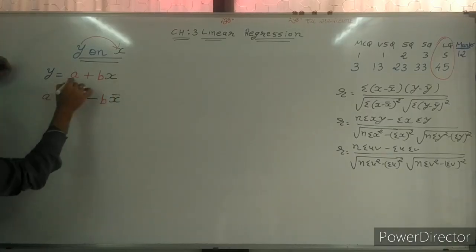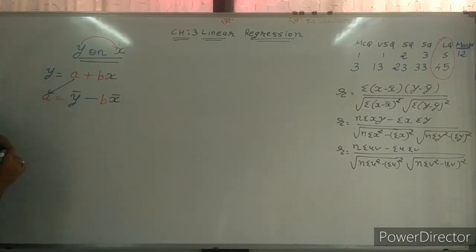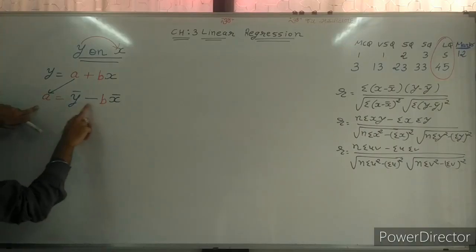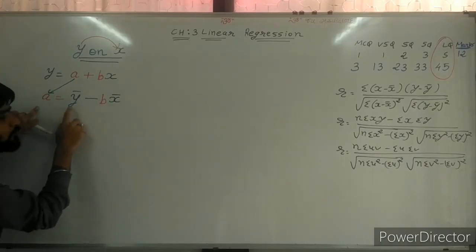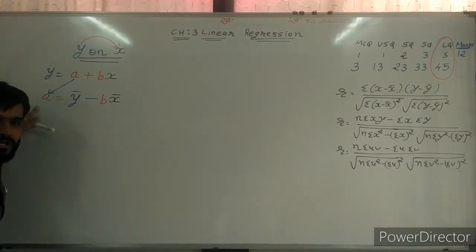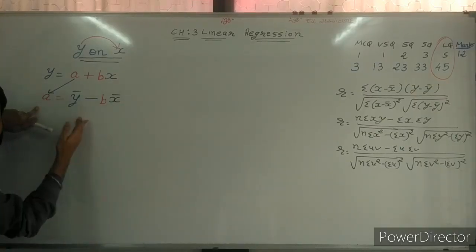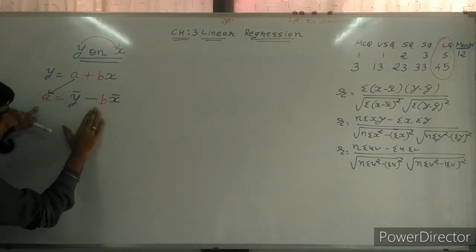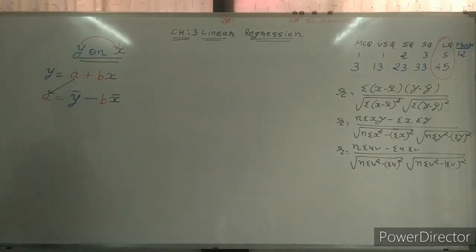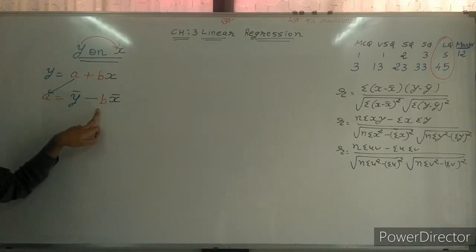Sir, for that we need the value of a. How can we find the value of a? a is equal to y bar minus b x bar. How can we find y bar? Sir, we know in the second chapter, in many sums, we have found x bar and y bar. So x bar and y bar are easy, but sir, for that b is also required. a is okay, we can find it in this way, and then we can put that value of a in the function. But sir, what about b? Because to find a, b is required.